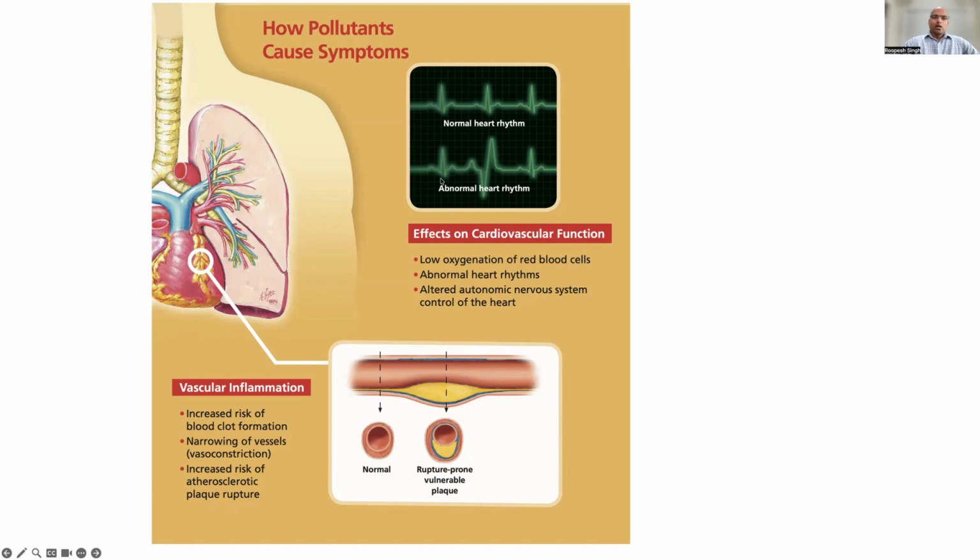Basically, the PM particles can interfere with the normal rhythm of the heart, the electrical signal that affects heart contraction and blood pumping. They can affect the oxygen carrying capacity of the blood, and also cause plaque formation in the artery, thinning of the artery, and then blood clotting will happen.